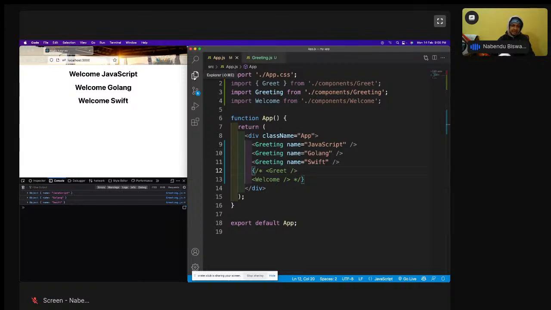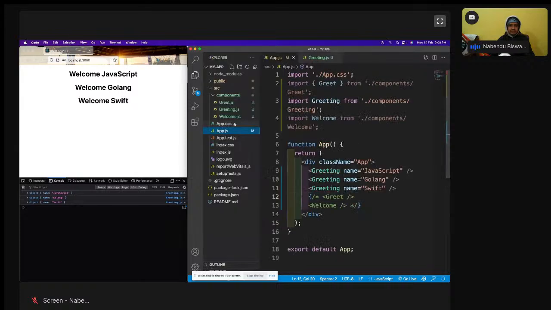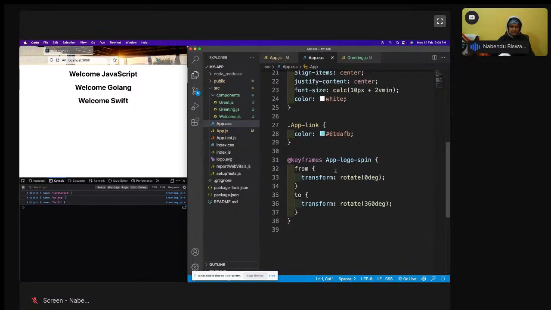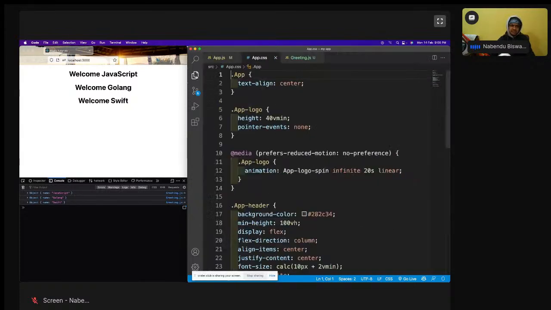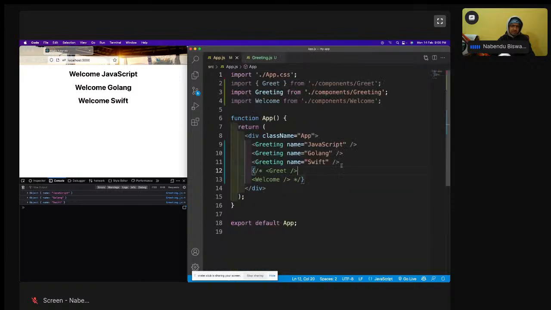Props is coming. And CSS you can easily add in React. See this import.css you're seeing? This is the CSS. Normal CSS, nothing fancy. Okay, so this is what props is all about.